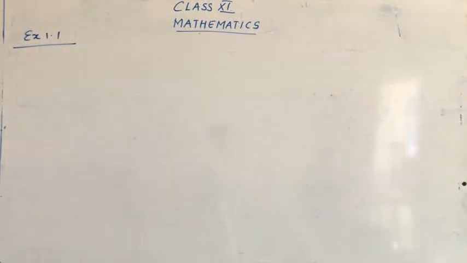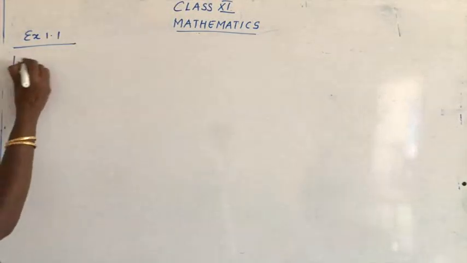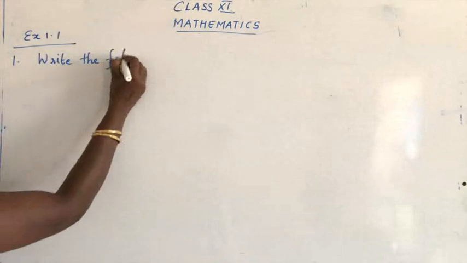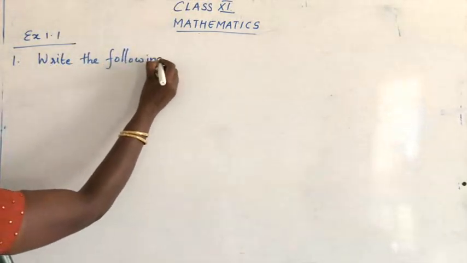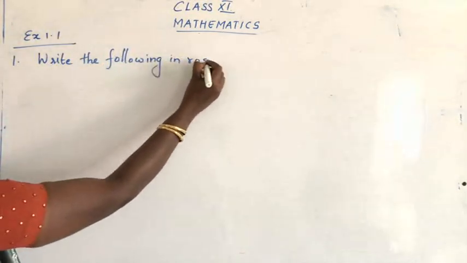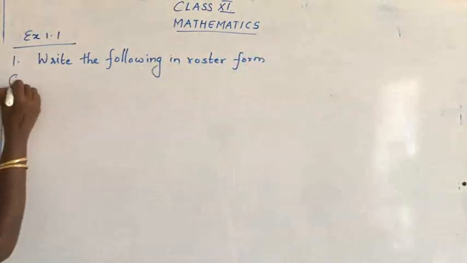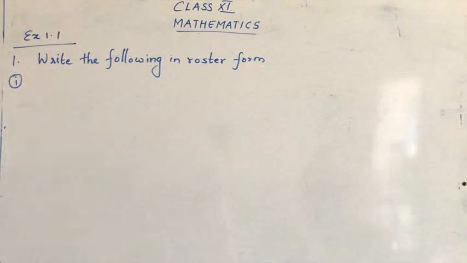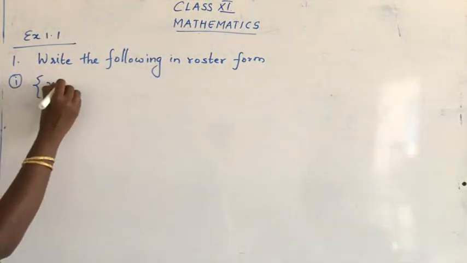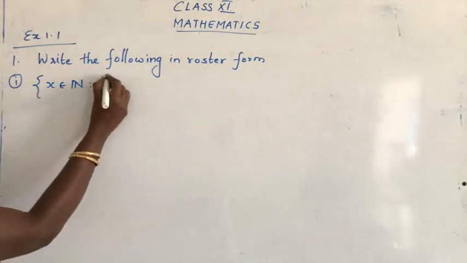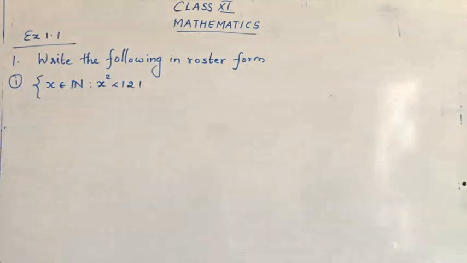Exercise 1.1. Write the following in roster form. So the first subpart: x belonging to N such that x square less than 121 and x is a prime.